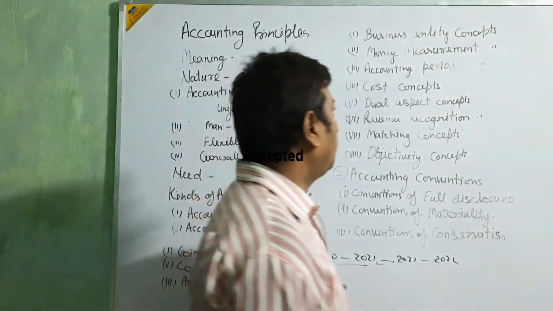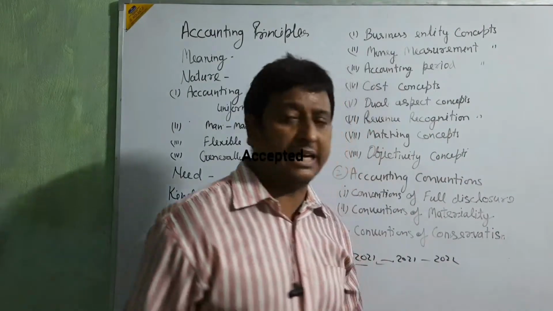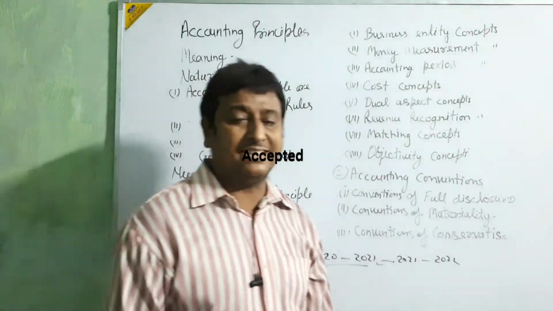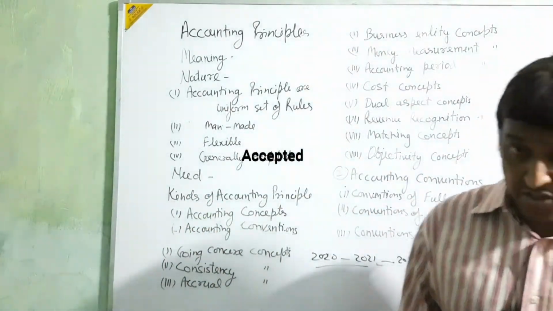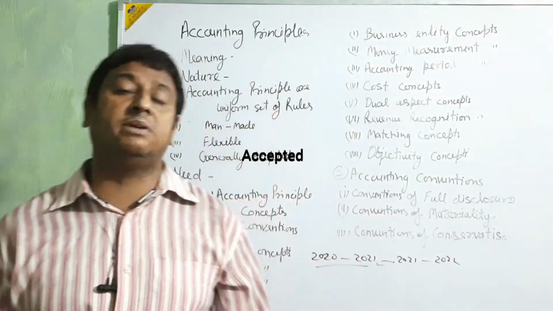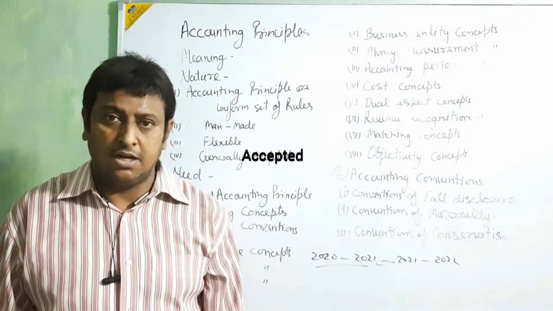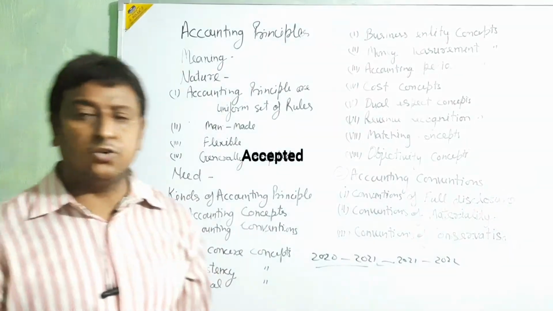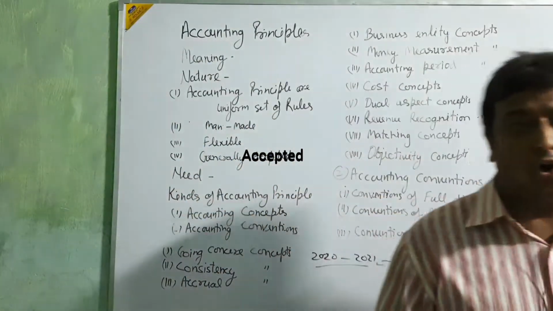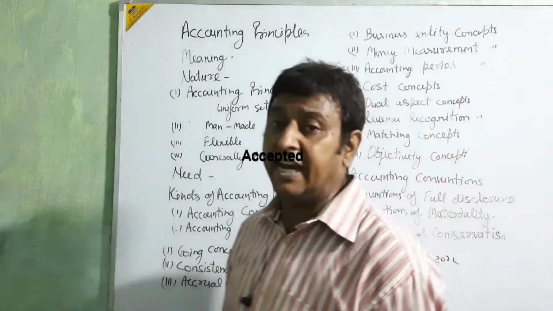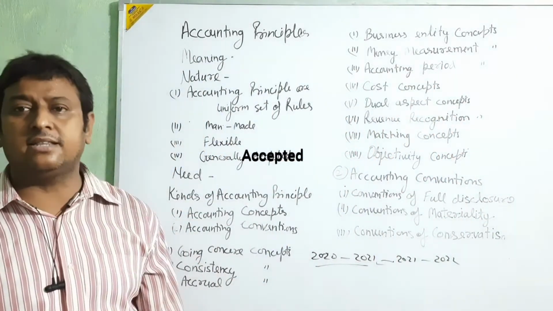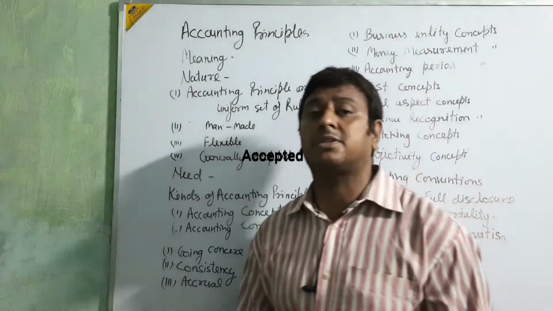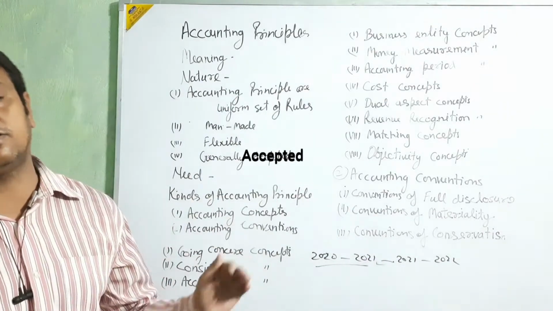Okay, beta, let's go for the money measurement concept. In accounting, in this principle, all the transactions, all the system of accounting, we are going to measure only in terms of money. We don't go for any other type of unit, like kg or liter. No, we are going to calculate or measure all transactions, profit and loss, debit and credit, in terms of money, beta. For example, a profit of 1 lakh, a loss of 10 lakh.